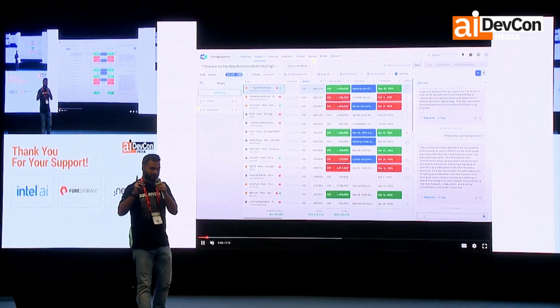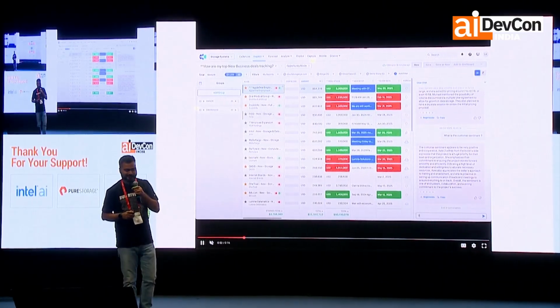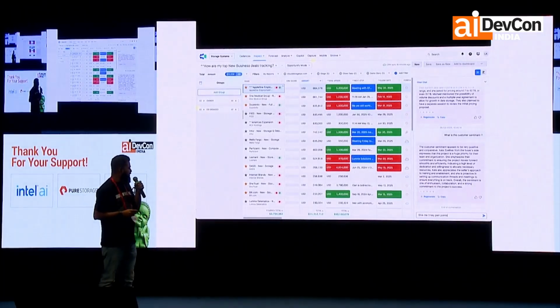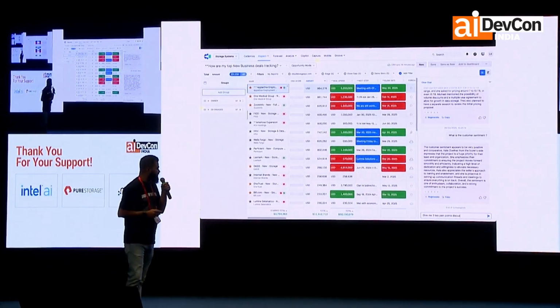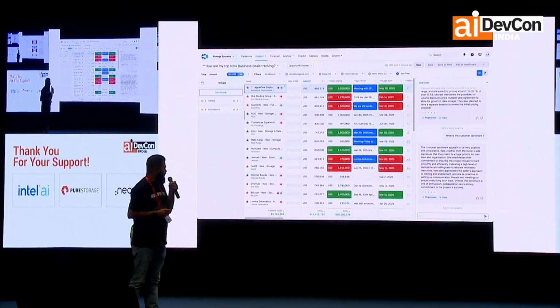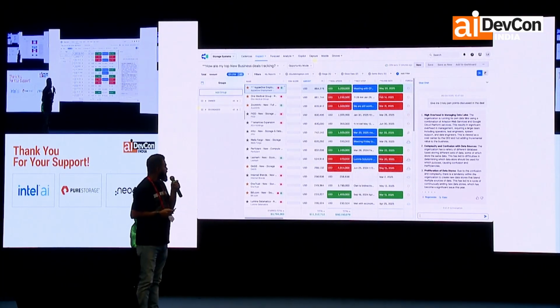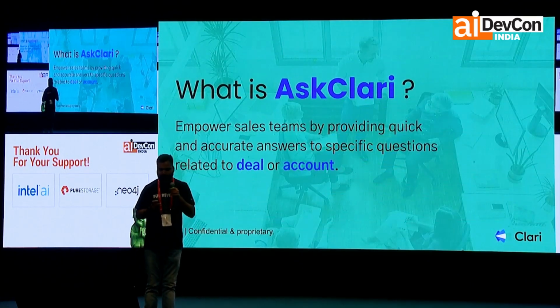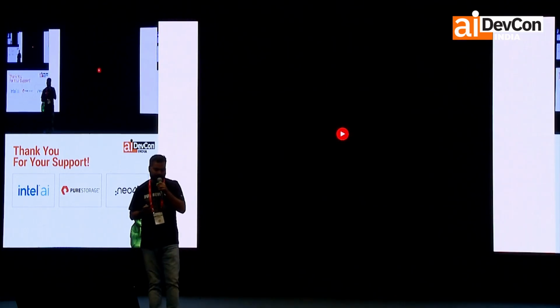And it will happen quickly, so pay attention. On the right side, we are searching: give me 3 key pain points that have been discussed in this particular deal. Now, you see there are 3 key pain points which got displayed. As I said, it will happen very quickly, so maybe one more time.